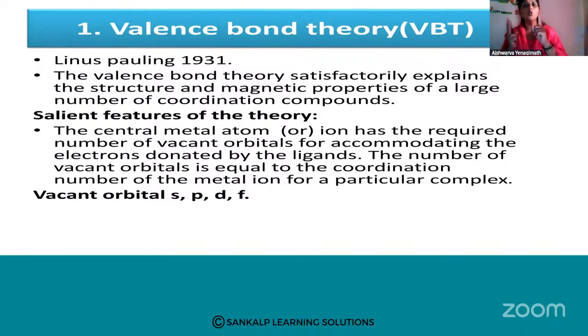1 s, 2 p. So there are 3. Therefore, they will intermix and they will give me 3 new set of orbitals which are called sp2 hybrid orbitals. 1 s and 3 p, sp3 hybrid orbitals, I'll get 4. Yes, then 1 d, 1 s and 3 p, dsp2, dsp3. ಹೀಗೆ ನಮಗೆ ವೇರಿಯಸ್ ಹೈಬ್ರಿಡ್ ಆರ್ಬಿಟಲ್ಸ್ ಸಿಗ್ತಾ ಹೋಗುತ್ತೆ.